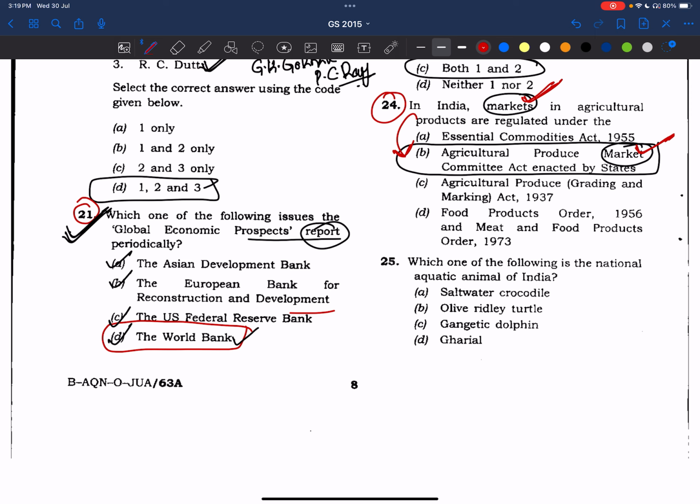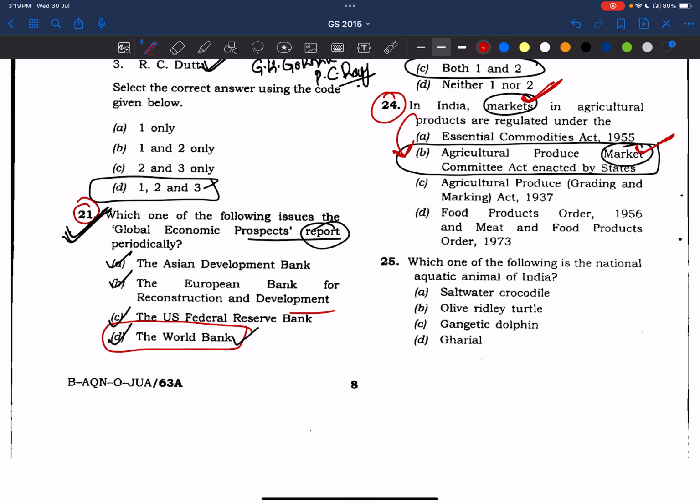We need to study these from conventional sources only, because this is a vast topic, and it is crisply and comprehensively covered in conventional books like Ramesh Singh, Vivek Singh, and Mrunal's notes. Whichever you are following, we will revise from those sources.